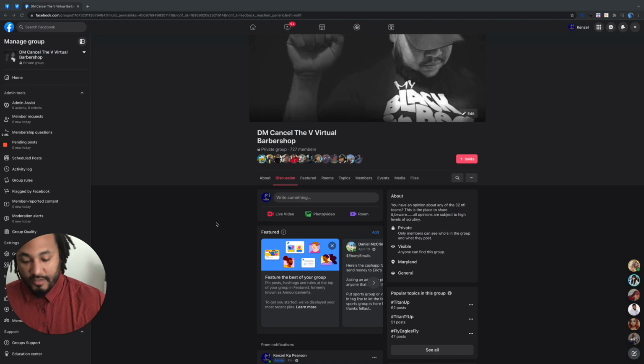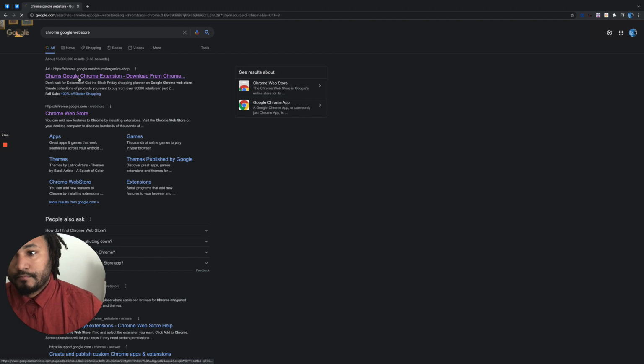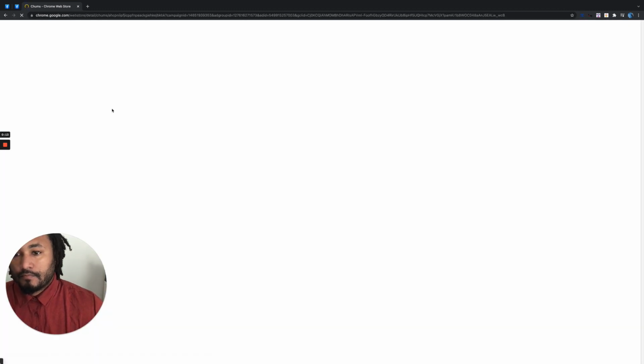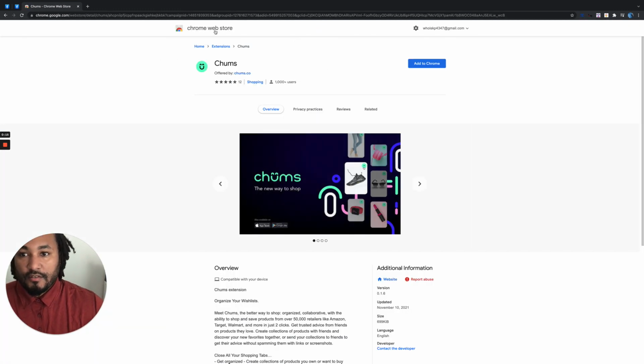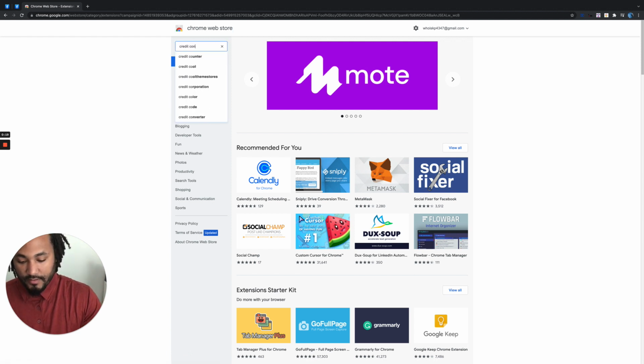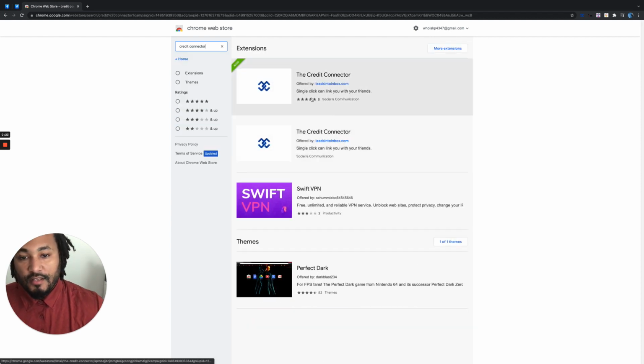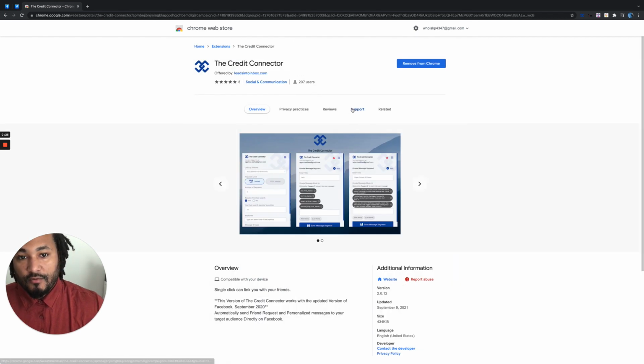Guys, this tutorial is to show you how to install the Credit Connector. What you want to do is go to the Google Chrome store and just search Credit Connector. This is what the tool looks like, so you click into either one.